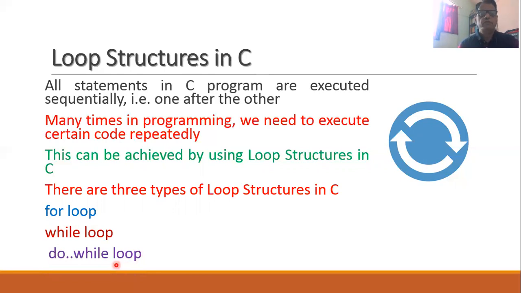In this session, we will understand what exactly we mean by the for loop, while loop, and do while loop. We will understand how to write them, that is, the syntax, and the meaning associated with all of these loops. Also, we will discuss some examples of how to make use of these loops in programming.